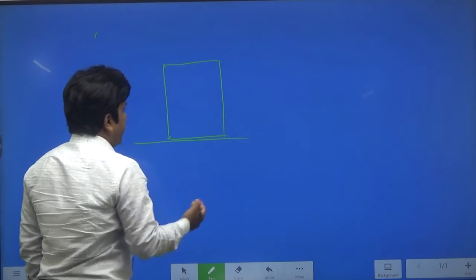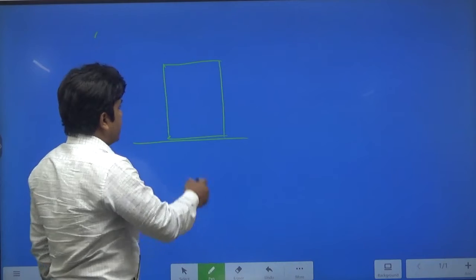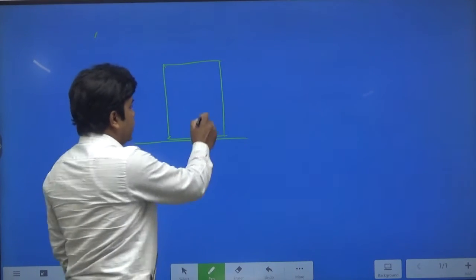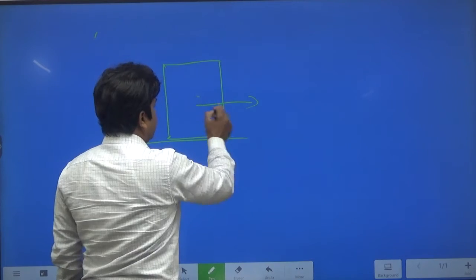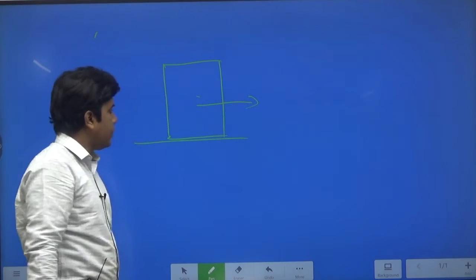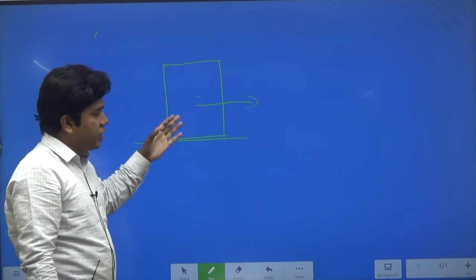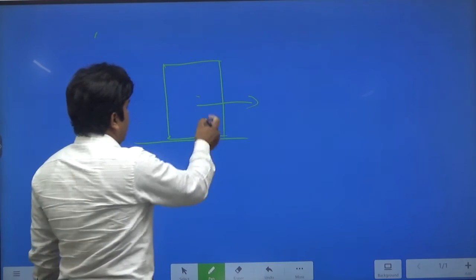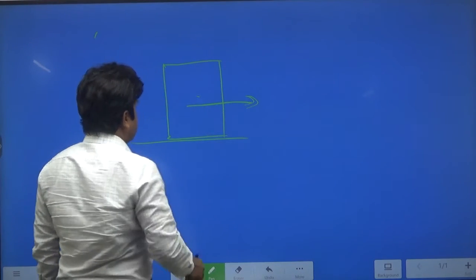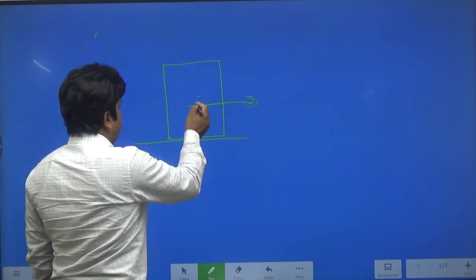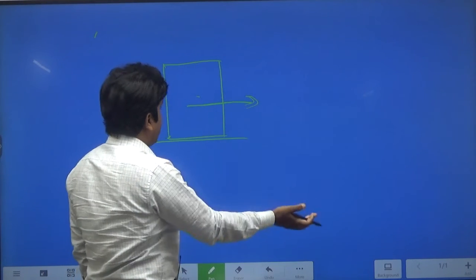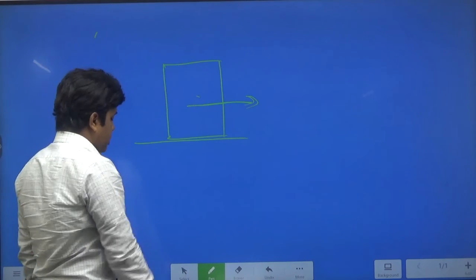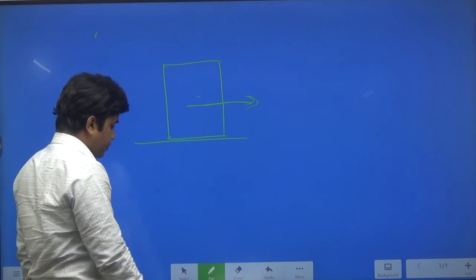Then you will find that after some period of time the temperature of this water is going to decrease, because the energy will be transferred from this system to the surrounding. But the amount of water in this container will remain the same. So in this case, only the transfer of energy is taking place, but the transfer of matter from the system to the surrounding or from the surrounding to the system is not taking place. So that's why this kind of system is considered as a closed system.